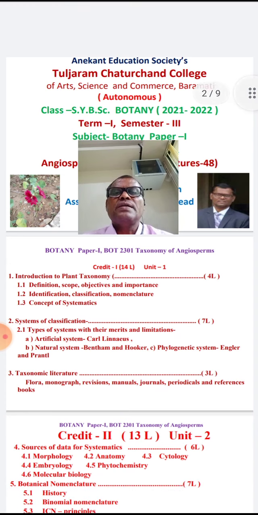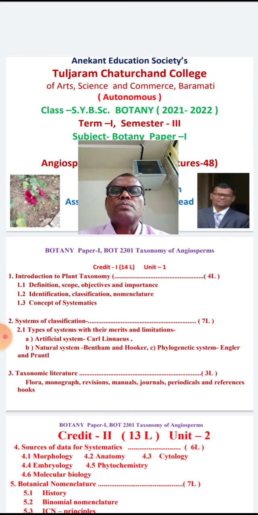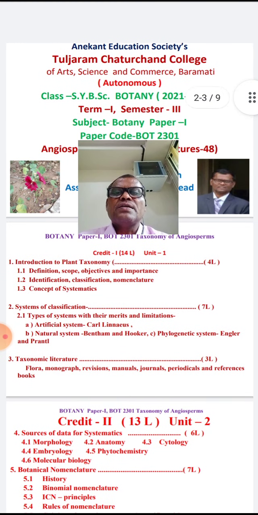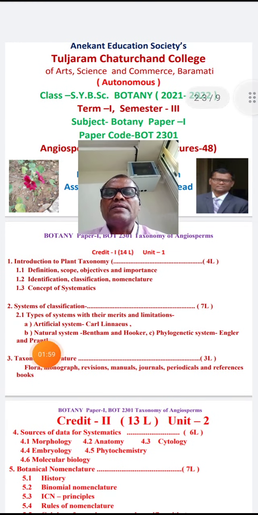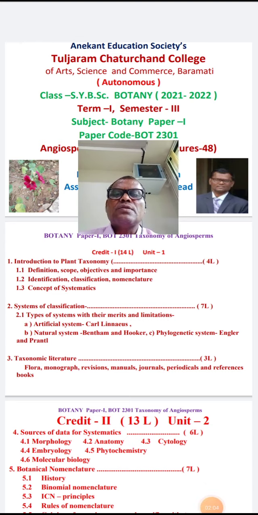As per the syllabus, as you are observing here, paper first consists of 3 credits. The first credit is the introduction to plant taxonomy, and it has 4 lectures: definition, scope, objectives, importance, identification, classification, nomenclature, like this. Then the second topic, systems of classification. It carries 7 lectures, types of systems